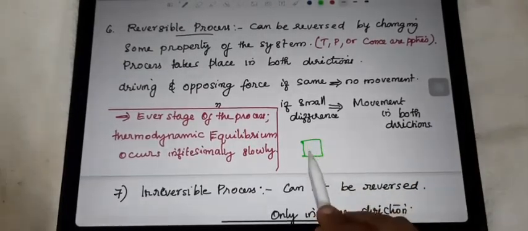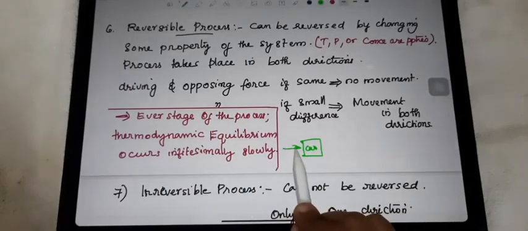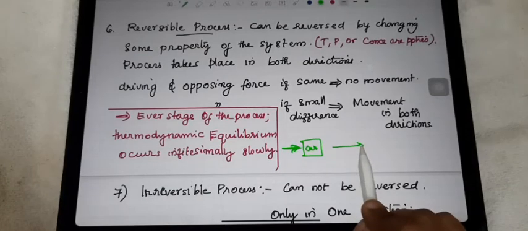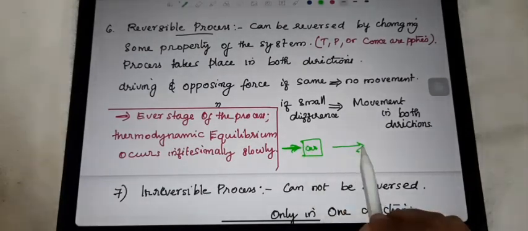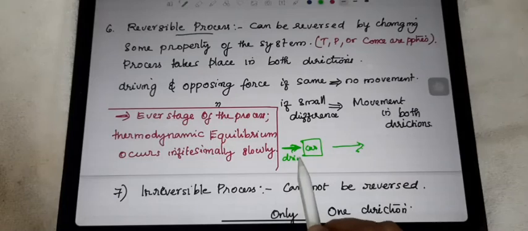Just imagine this is the car. Here we give some force from here. So what will happen? Surely it will be moving. So this is the driving force we are giving.